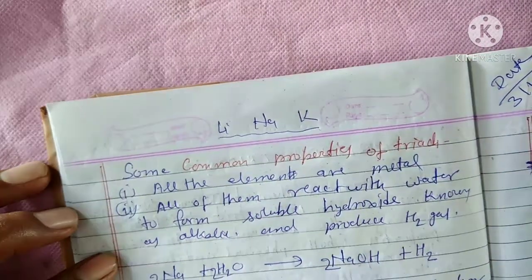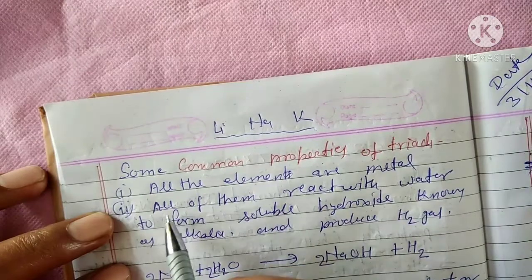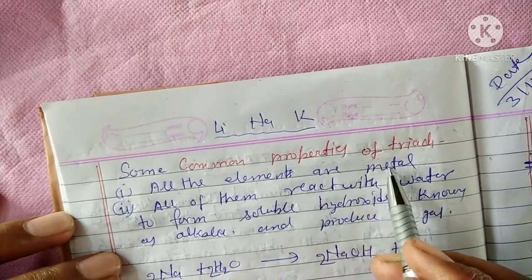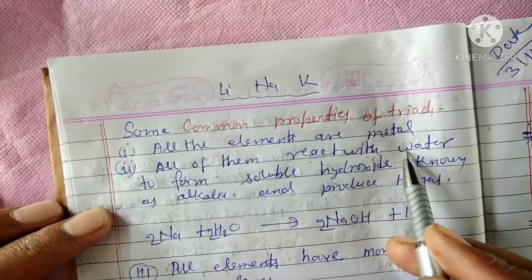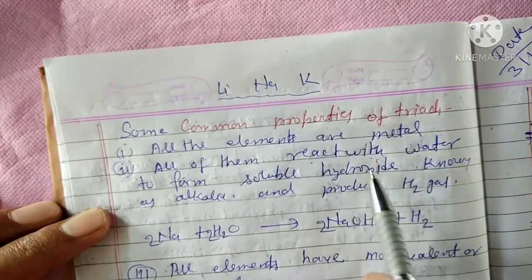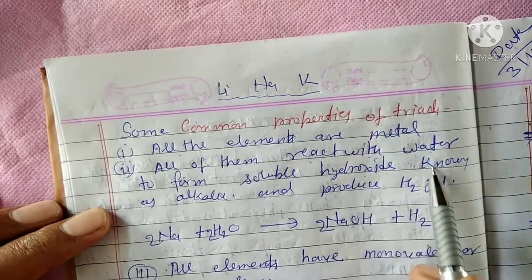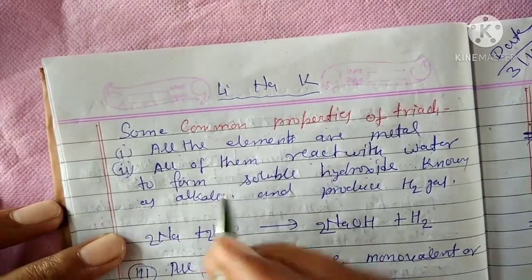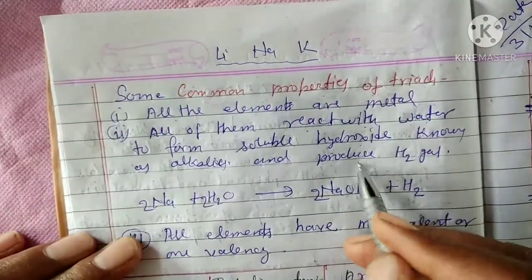All the elements are metals. Second, all of them react with water. That means lithium, sodium or potassium reacts with water to form soluble hydroxides, which are known as alkalis, and produce hydrogen gas.